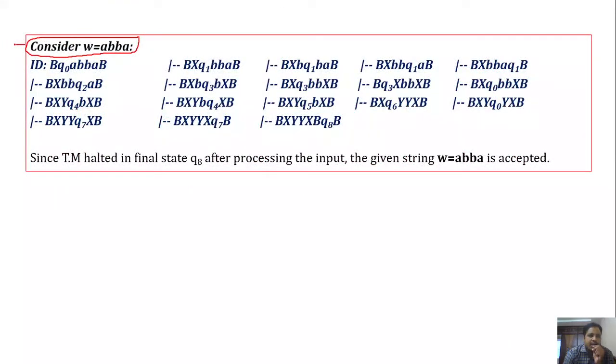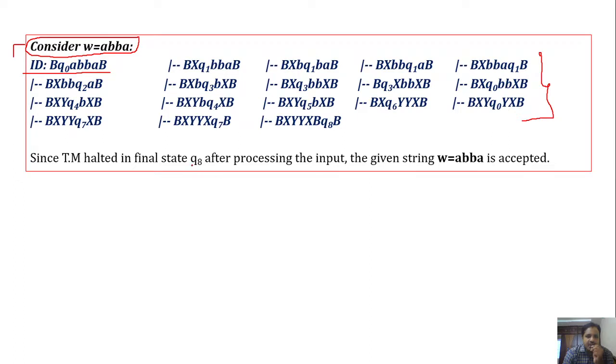The same I have explained here with the instantaneous description. Okay, so here we have proved the acceptance of the string by using IDs. Okay, so these are the steps that we performed to accept the string w is equal to ABBA. Okay, so just go through these instantaneous descriptions.